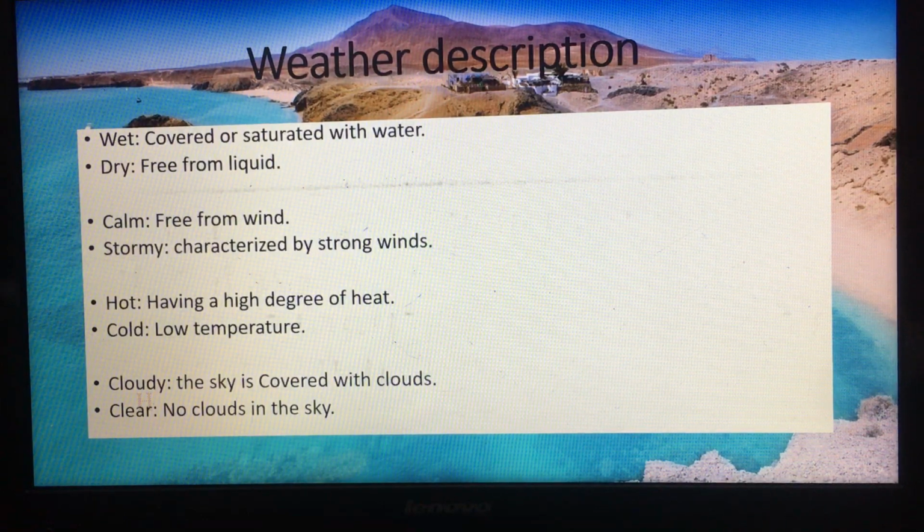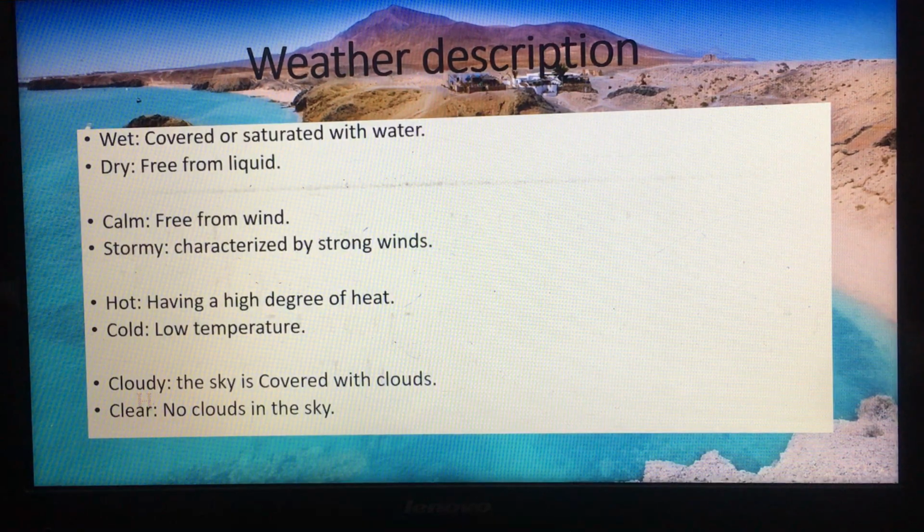And actually we have the opposite of wet, which is dry. Dry means free from liquid, so there is no droplet of water in the air. So wet and dry are opposite because one of them is covered or saturated with water and the second one is free from liquid.